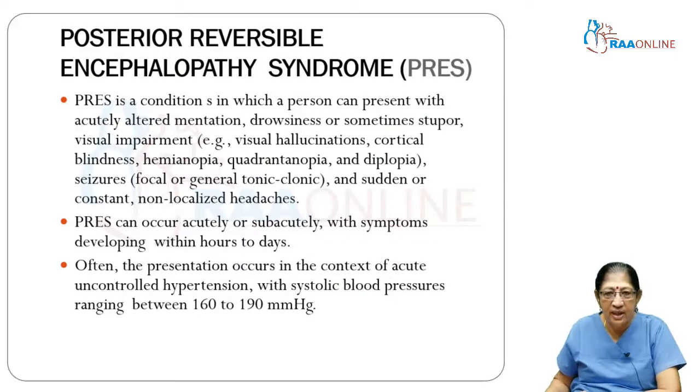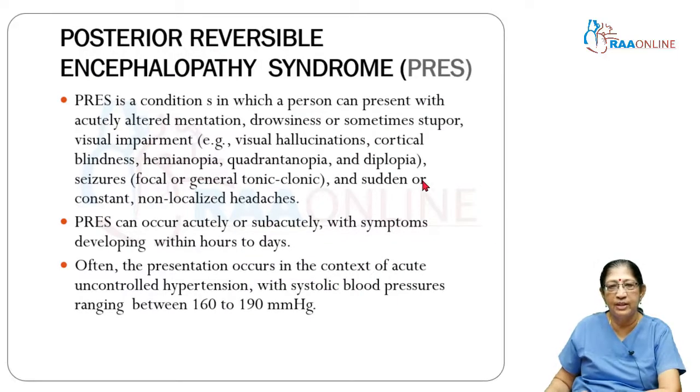So what is this? This is a condition where a patient presents with altered sensorium, drowsiness or sometimes stupor. Visual impairment can be there. Patients can have visual hallucinations, cortical blindness, hemianopia, quadrantanopia, diplopia. And seizures may or may not be there. Seizures can be focal or generalized tonic-clonic. The patient can have sudden or constant non-localizable headaches. This can occur acutely or subacutely, and usually symptoms develop within hours to days.